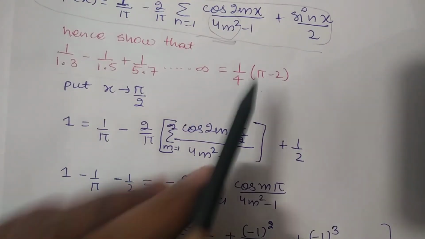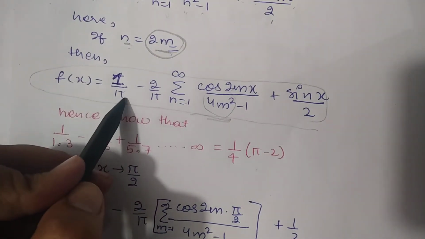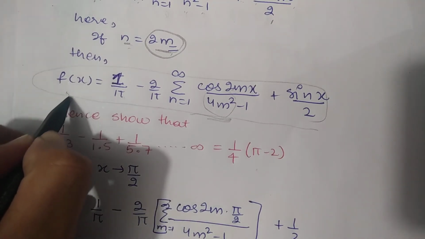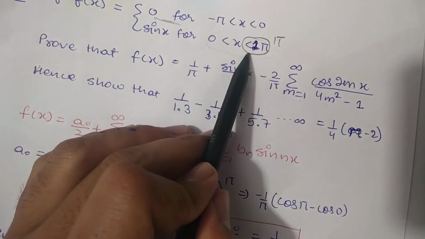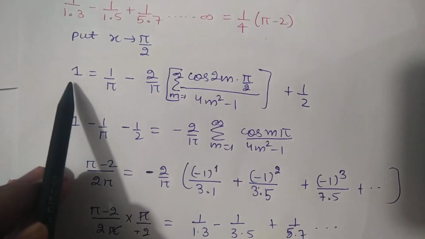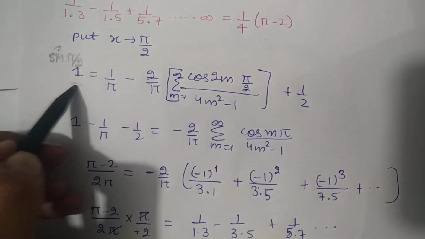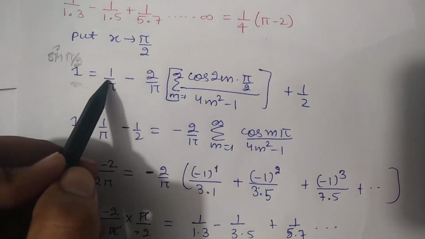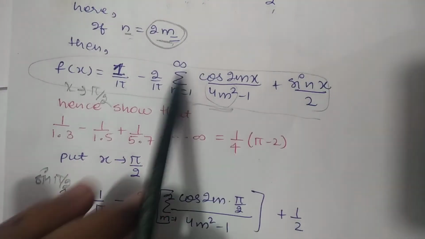Now finally we have to show in this question that this term is equal to that one. So students, what should we do? In this equation I am going to put x equals to pi by 2 only, and we know that the question is just like that. For the value of pi by 2, the function will be sin x. So sin pi by 2, and sin pi by 2 is 1, so 1 will be equals to 1 by pi minus 2 by pi, and this term I'm just writing as it is over there.